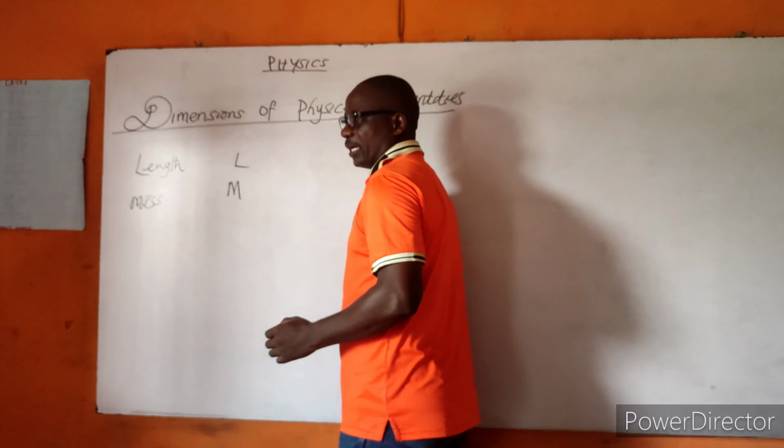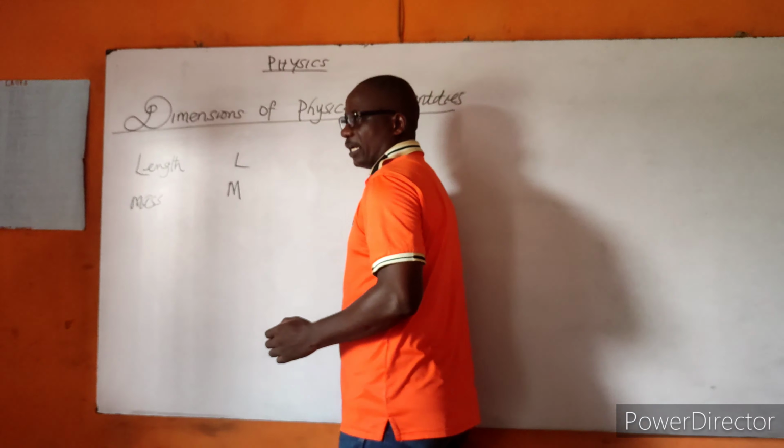Let's have a look at examples. For example, if you are asked to dimension area, the area is length by breadth, or length by length, as in the case of a square body.